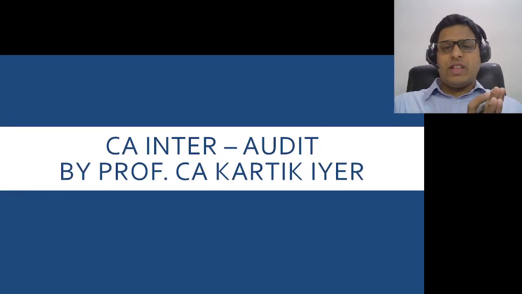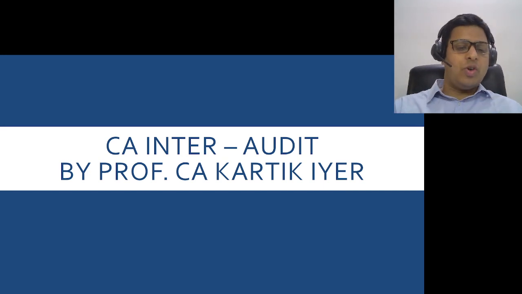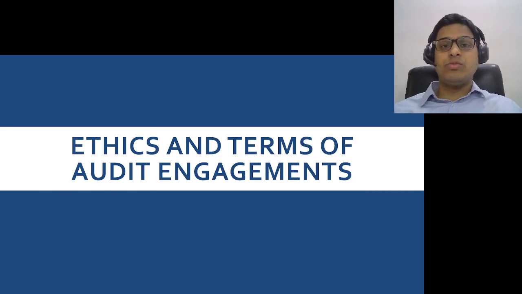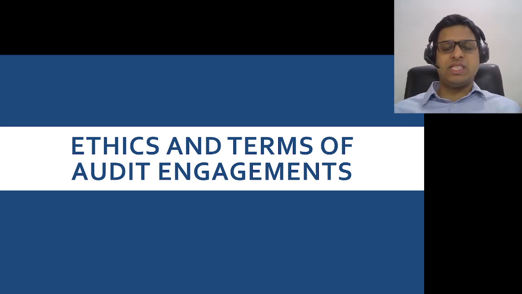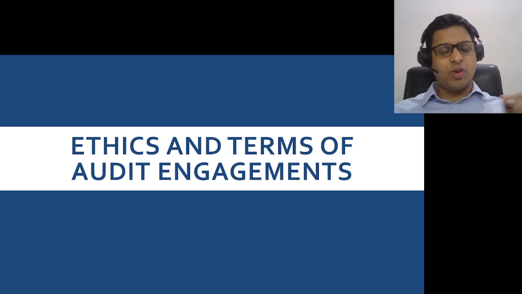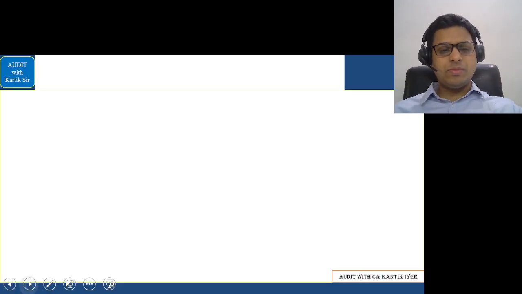Hi everyone, let's start with the revision of chapter number 11, which is called Ethics and Terms of the Audit Engagement. Very simple chapter. I am always of the view that in auditing, chapter number 1, chapter number 2, chapter number 6, and chapter number 11 are extremely scoring, and this is chapter number 11 for you in the syllabus. Okay, now let's start with this.